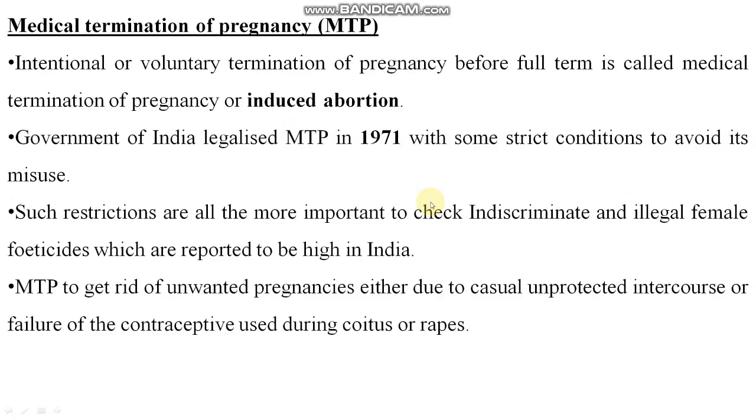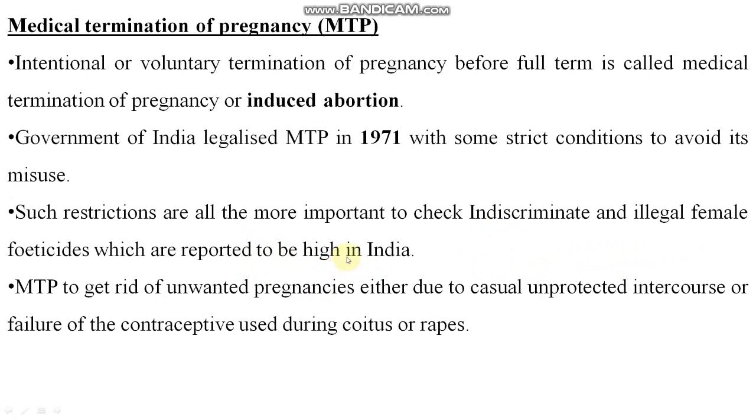Right? So coming to MTP, that is medical termination of pregnancy. This is also called induced abortion. The Government of India legalized MTP in 1971 with some strict conditions to avoid its misuse. Such restrictions are all the more important to check illegal female feticides, which are reported to be high in India.